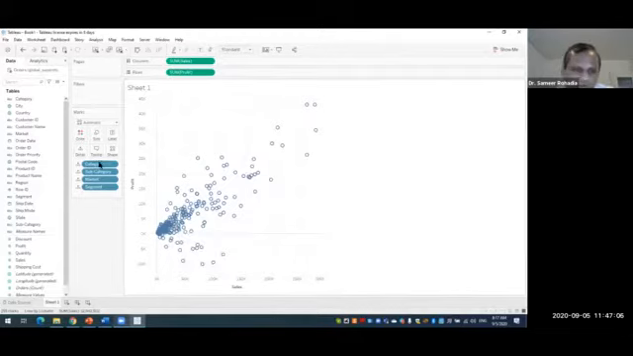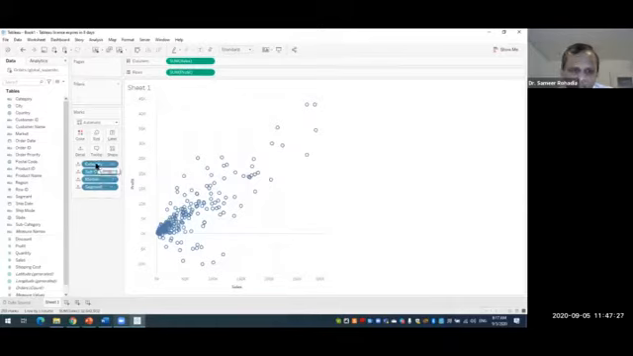So what we have done, we have put category, subcategories, market, and segment over here in the details area. And we are getting this kind of scatter plot chart. Now what we'll be doing is creating some filters. So the first filter is category.